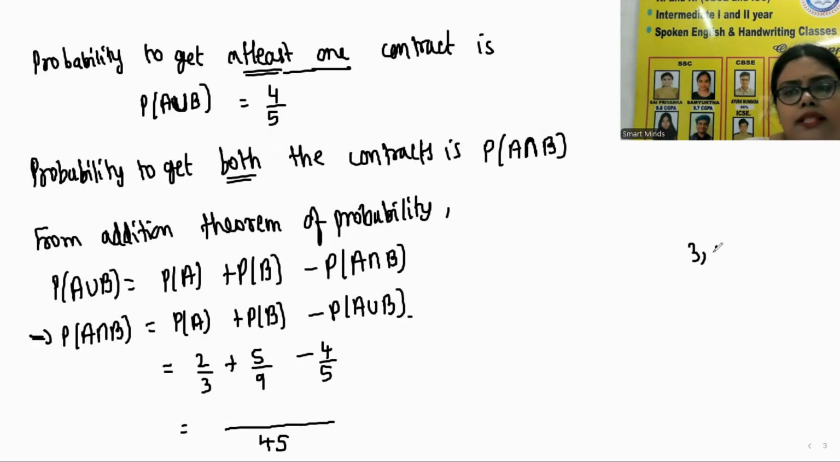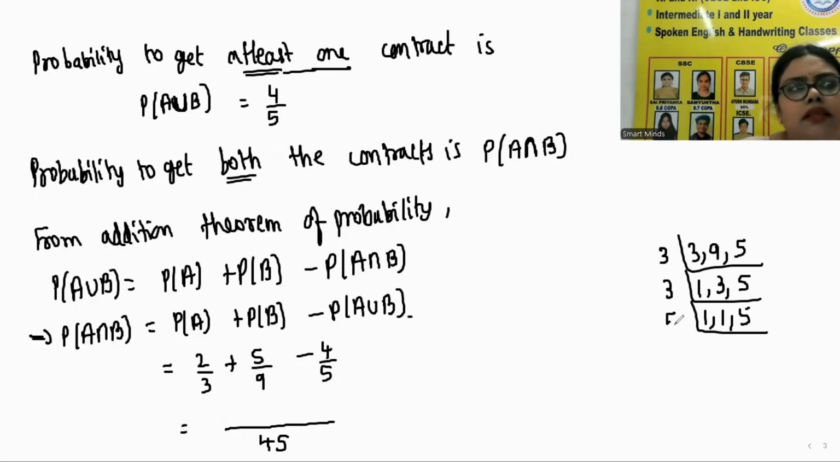You know how to take LCM of 3, 9 and 5. 3 table: 3 ones are 3, 3 threes are 9. 5 as it is. Then again 3 table: 3 ones are 3. 5 as it is. Then 5 table: 1 and 5 ones are 5. So 5 threes are 15, 15 threes are 45. This is the way of finding LCM.